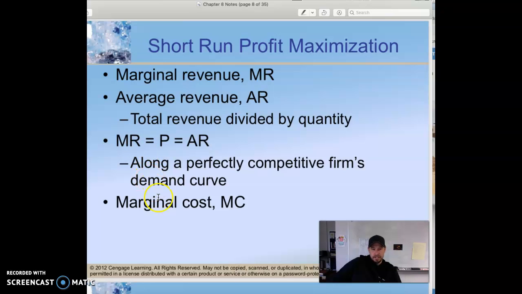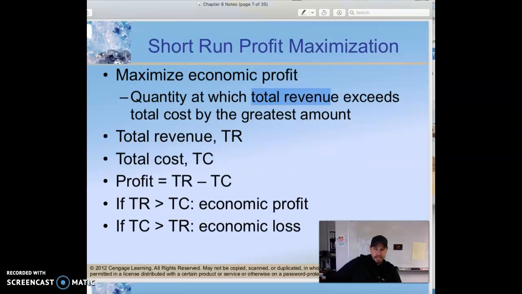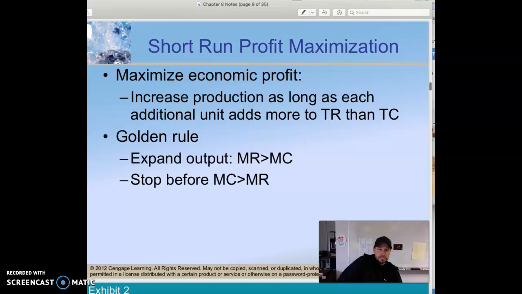What we need to then identify is our marginal costs, because that becomes then the real issue. We can't control price. We're a price taker, but we can control output, and that level that we select is going to be based on our marginal costs. So if we look at where we maximize economic profit, a perfectly competitive firm is going to increase production as long as each additional unit adds more to total revenue than it does to total cost.